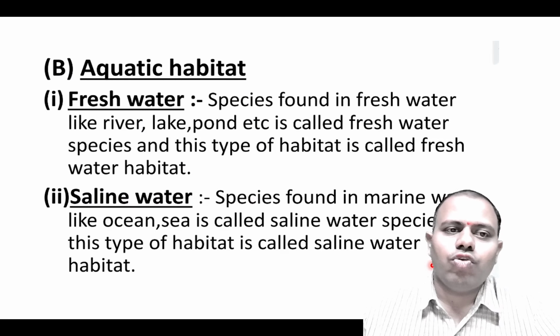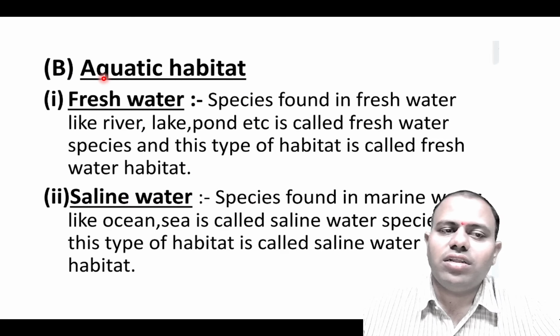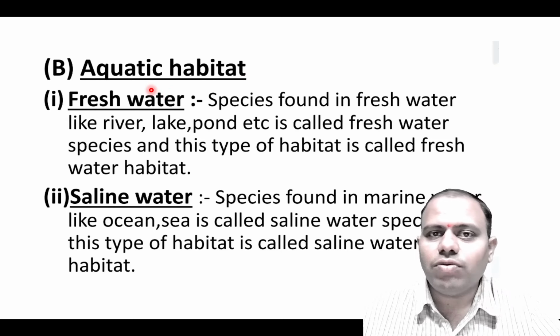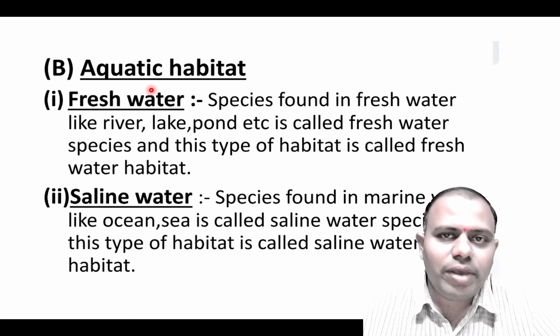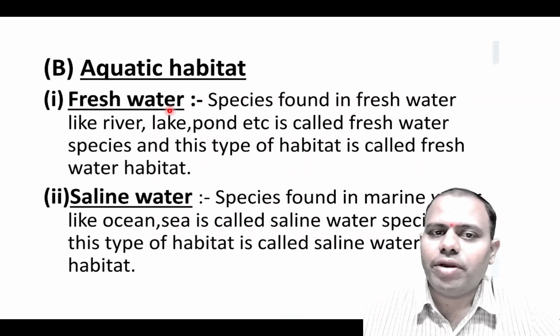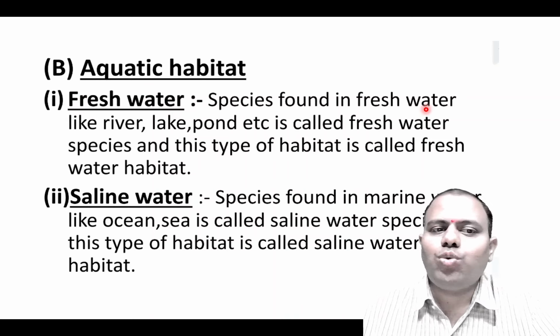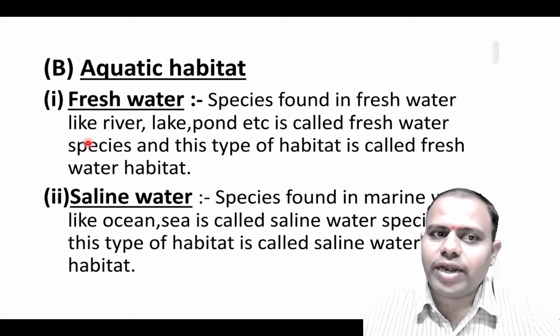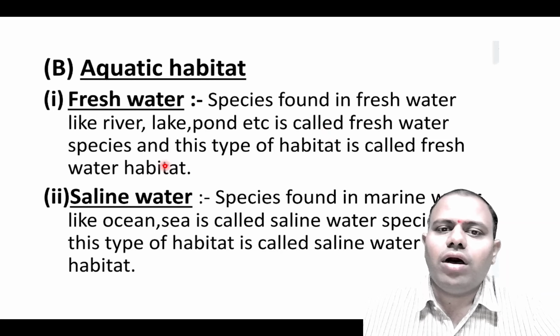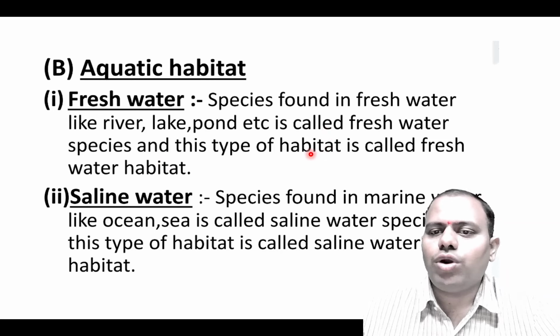Now it is the aquatic habitat. We are going to see the types of aquatic habitat. Aquatic, the word itself means that water will be involved here. So there are different types. First is freshwater habitat. Species found in freshwater are a part of freshwater habitat. It can be river, lake, pond, etc. This type of habitat is freshwater habitat.